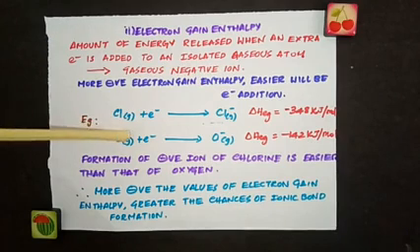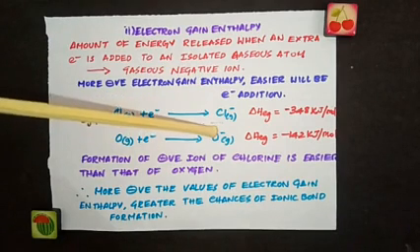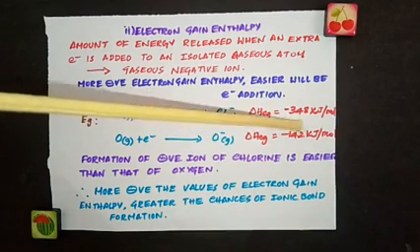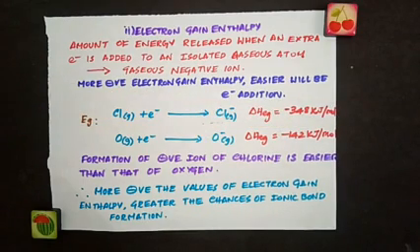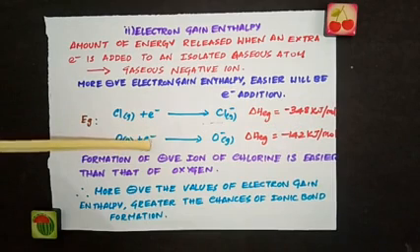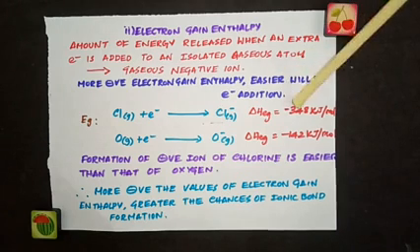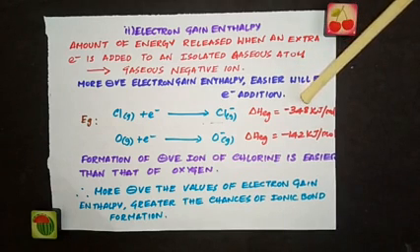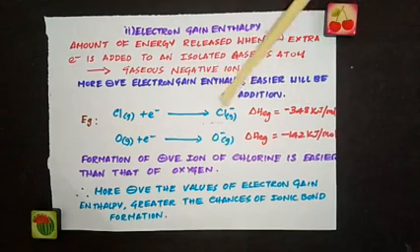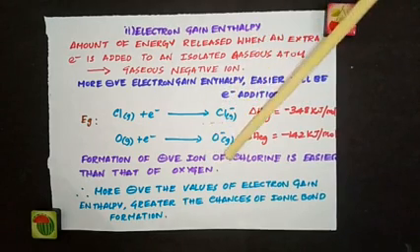So let's take an example. If you are adding an electron to chlorine to form Cl minus, the energy released is minus 348 kilojoule per mole. In the case of oxygen, if an electron is added, the energy released is minus 142 kilojoule per mole, and here it is less negative. So formation of a negative ion of chlorine is easier than that of oxygen.